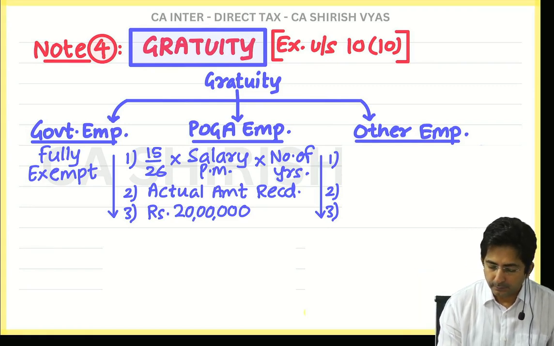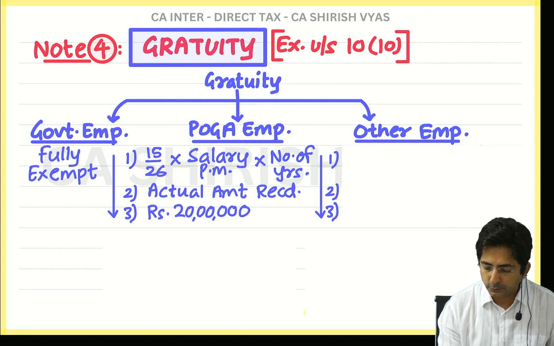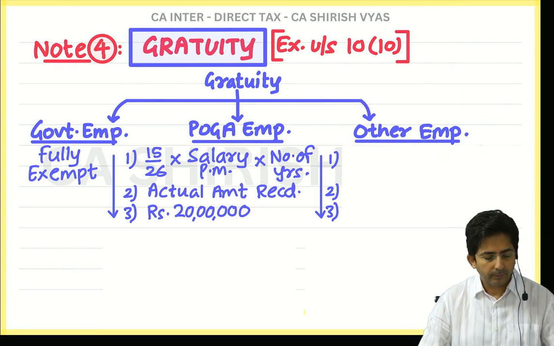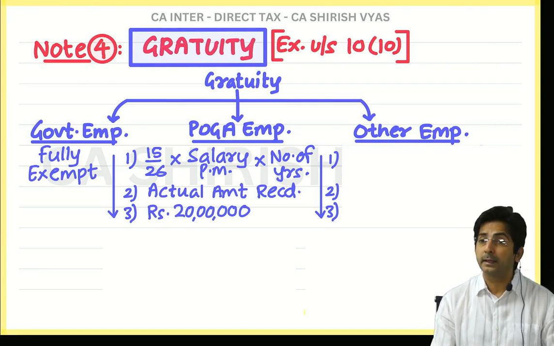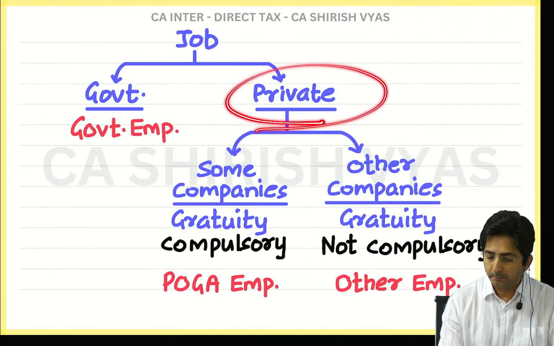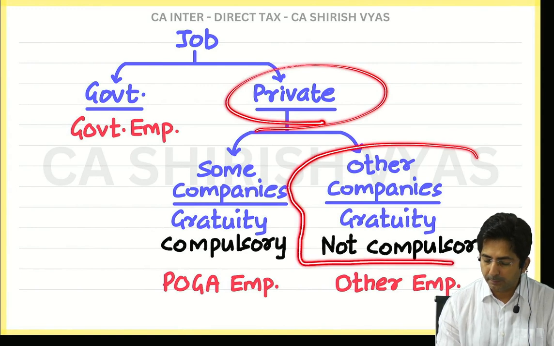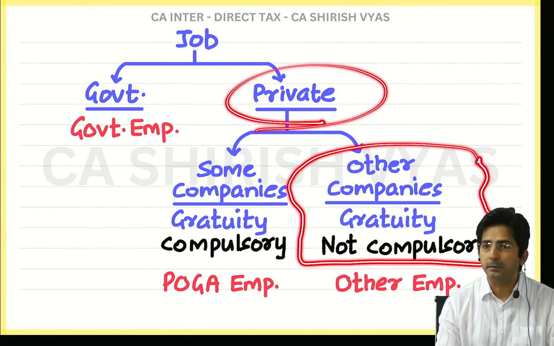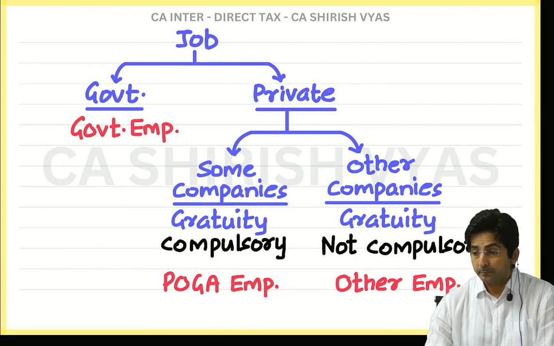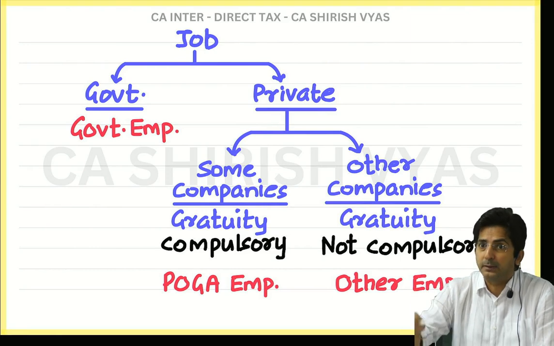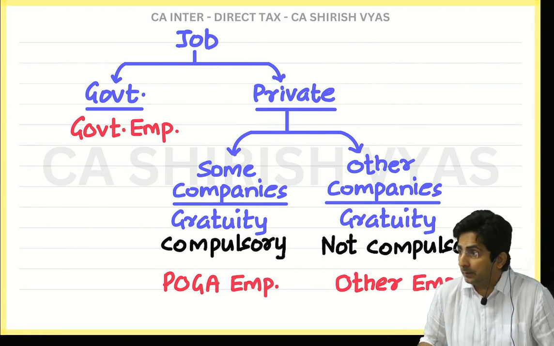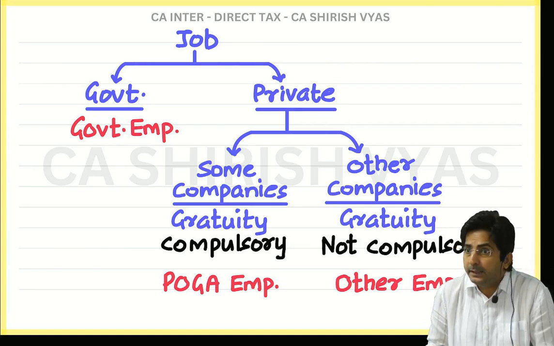Okay, now, this is for the POGA employee. Now there is one more employee called other. What is an other employee? He is working in a company which is private sector only actually. It is private sector. But he is working in a company where gratuity payment is not compulsory. Means in his company the law doesn't apply. So that means it's not compulsory that he should receive gratuity. But still if he receives, it is his luck. Still if he receives, he is lucky that he received.